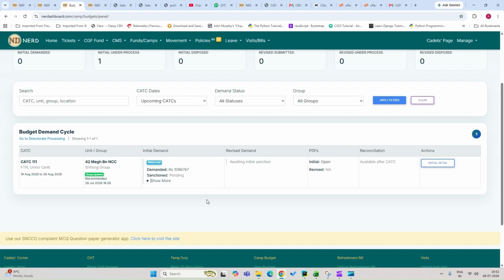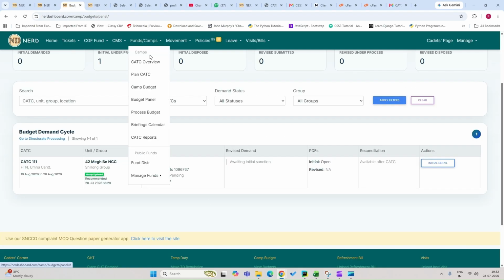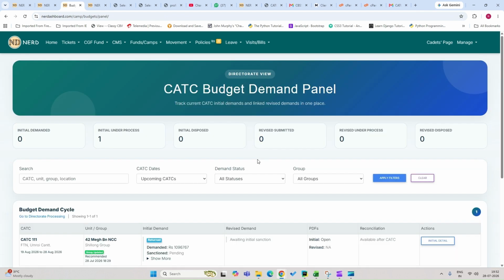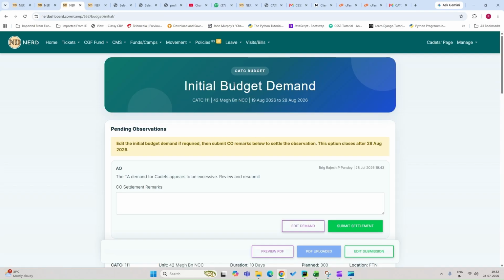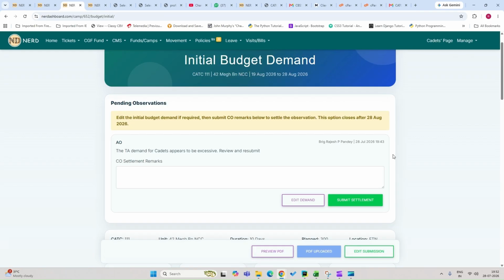Now here, the moment the CO opens this budget panel, he will be brought to this page, and here initial demand status is returned. So he has to click on the initial detail and he will be brought to this initial budget demand page. The edit window is open and the question raised, the TA demand for cadets appears to be excessive, review and resubmit.